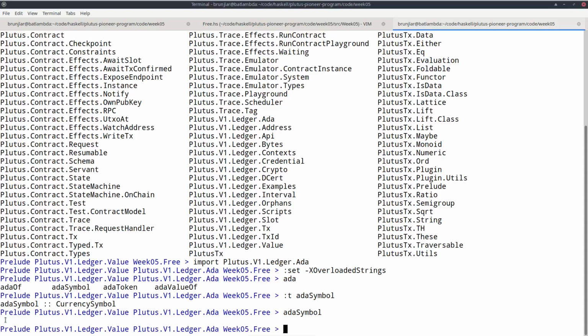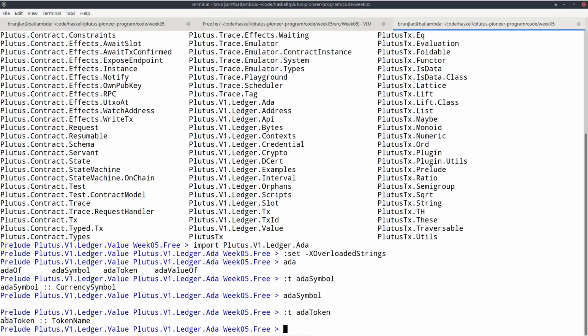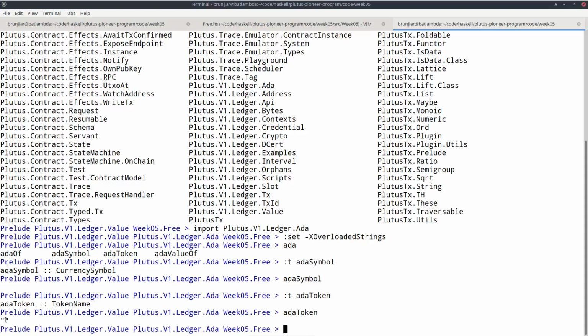And there's similarly a function adaToken, which will give us the token name, and that is also the empty byte string. So taking both currency symbol and token name as the empty byte string gives us ADA or Lovelace.